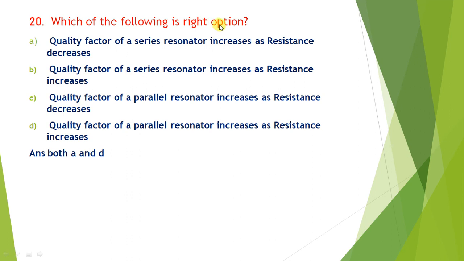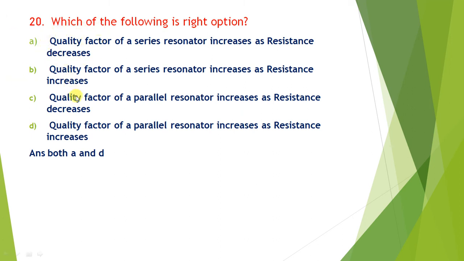Which of the following options is right? Quality factor is given for series and parallel resonance circuits. As I have discussed earlier, quality factor in the case of a series resonance circuit is always inversely proportional to R. So Q increases, R decreases. Okay, so R increases, Q decreases. So it is inversely proportional, and that is satisfied by condition A.